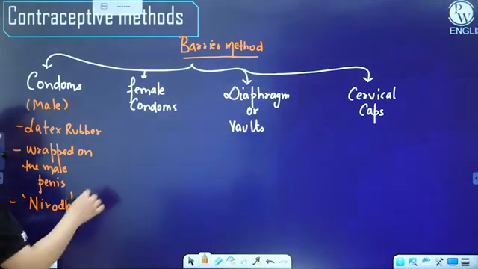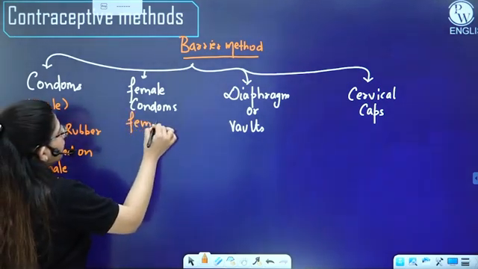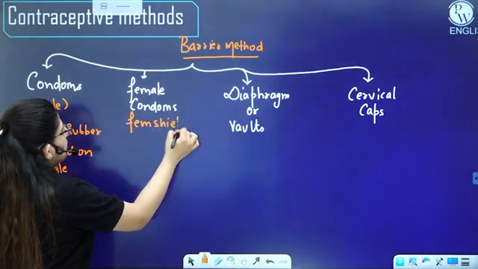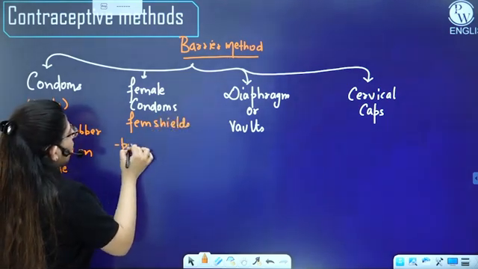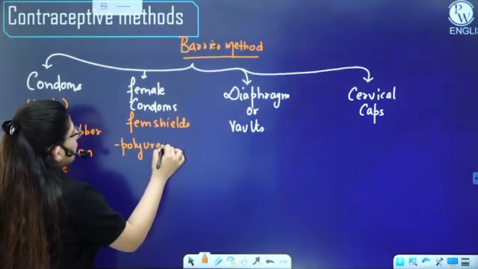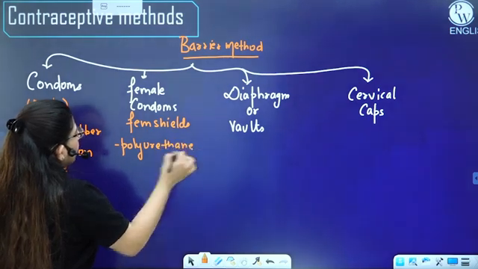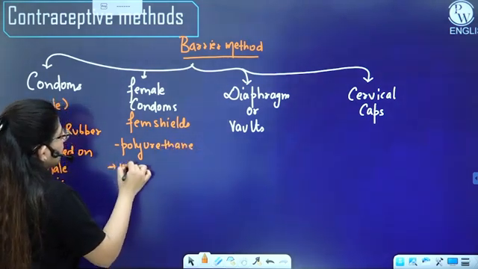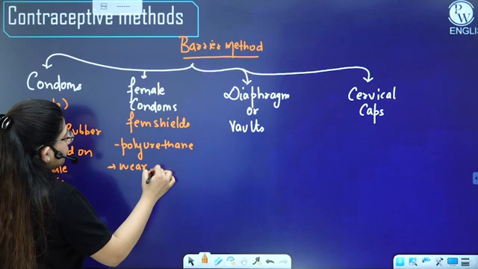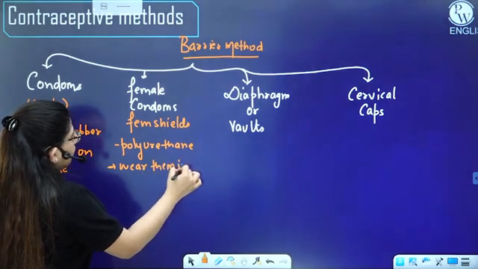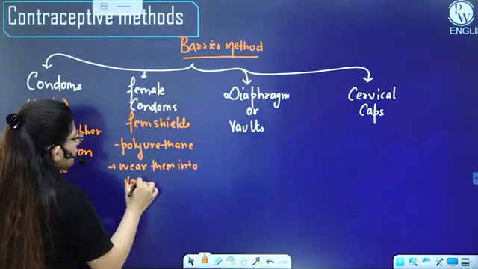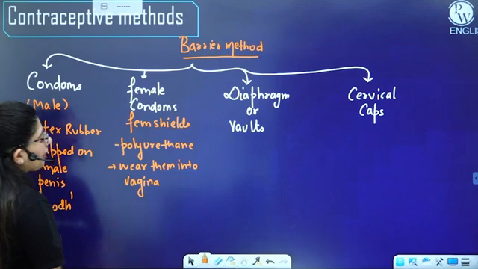And the female condoms are Femshields. They are made up of polyurethane, and the female wears them inside the vagina. So technically it is covering the entire vagina.